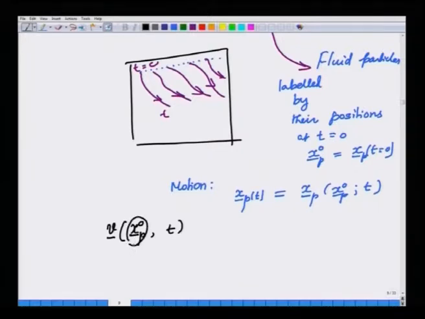That is the label of a particle, and after time t this particle would have moved to some point here. So, this is the velocity of a fluid particle which was at xp0 at time t equal to 0. The velocity of such a particle at time t is given by the rate of change of its position, keeping the identity, the label, constant.